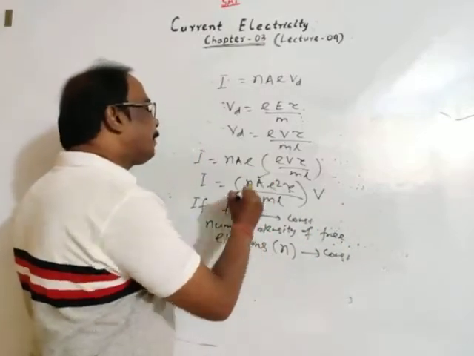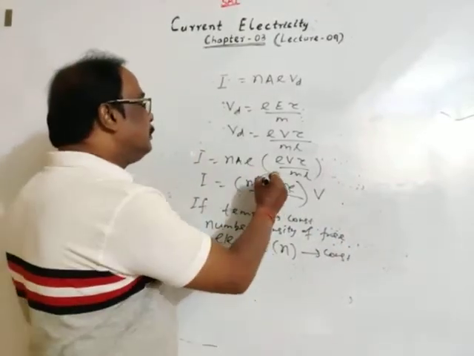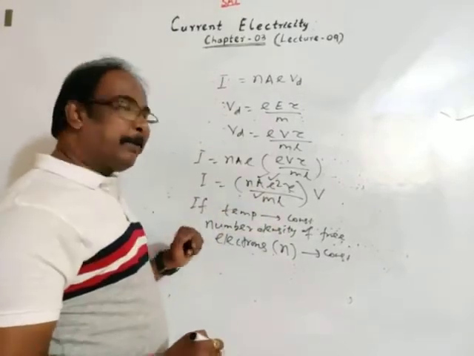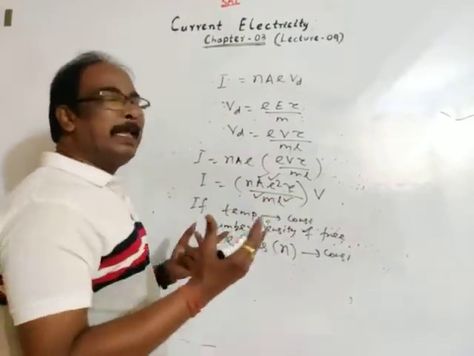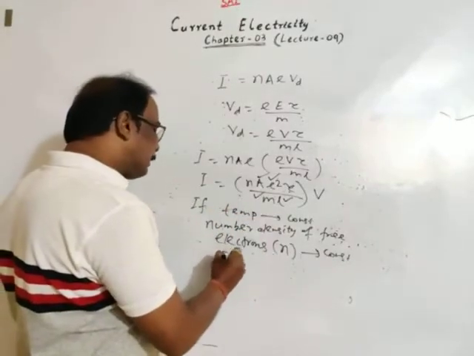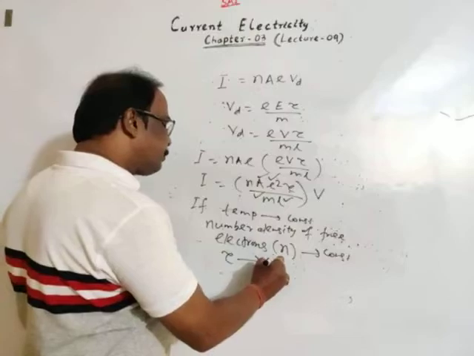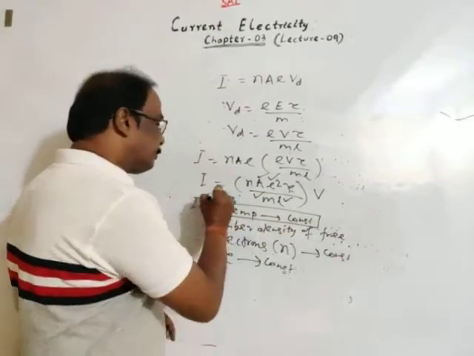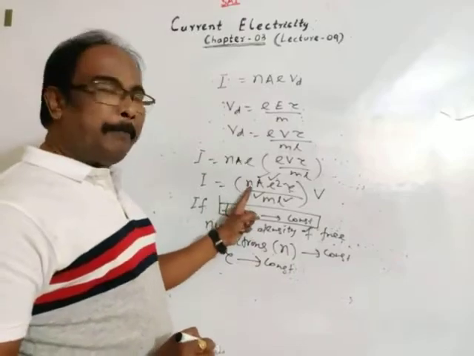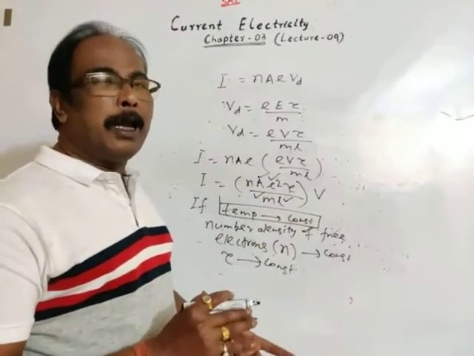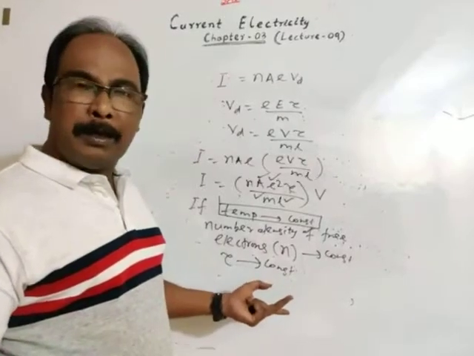A is area of cross section, constant. e is charge of electron, constant. m is mass of electron, constant. L is length of conductor, constant. Then the relaxation time tau is also constant. If temperature is constant, then the number of free electrons per unit volume and average relaxation time remain constant.